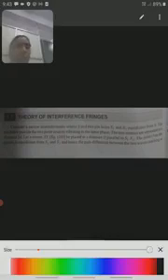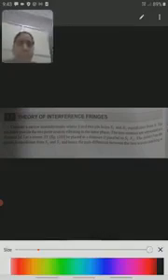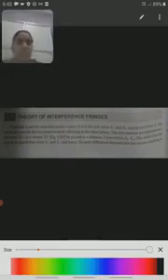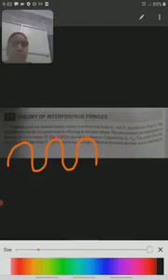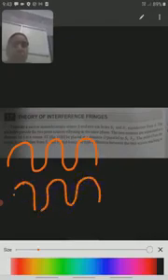The superimposition or overlapping of waves we call interference. Interference is classified into two categories: constructive interference and destructive interference. Constructive interference is when two waves are in the same phase. These two waves have the same force, then we get constructive interference. We get a high intensity, high amplitude wave.